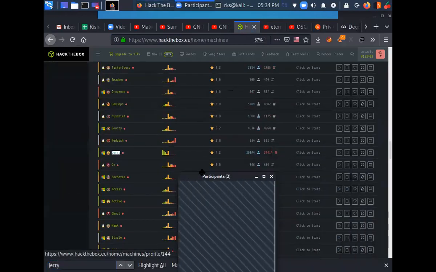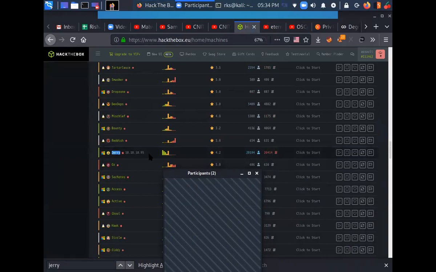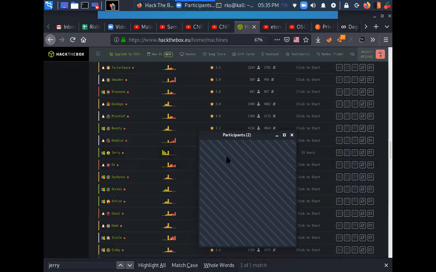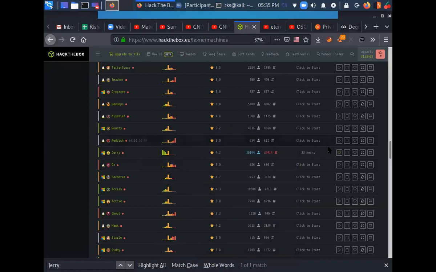This is another Windows machine. It's a very easy machine. So what I'm going to do is you are going to guide me and I'll perform the steps, or if you want to do vice versa, you can share your screen and do your hands-on. Metasploit or without Metasploit? All right, without Metasploit.